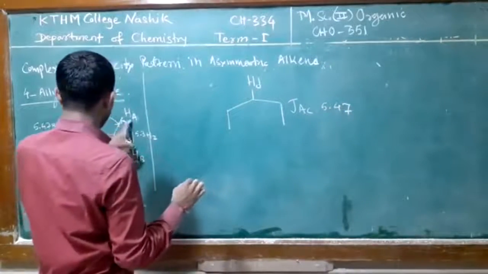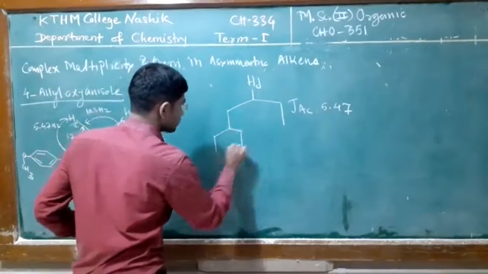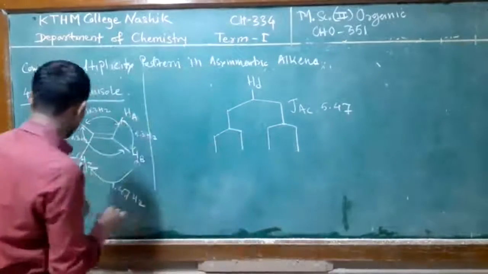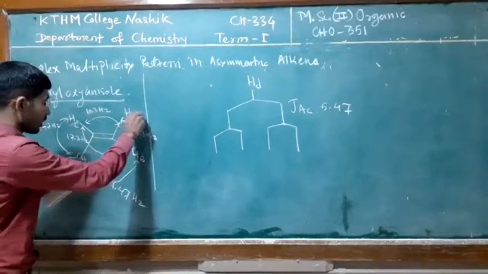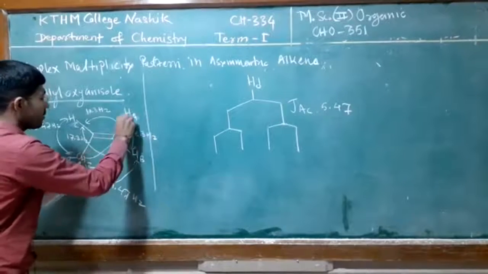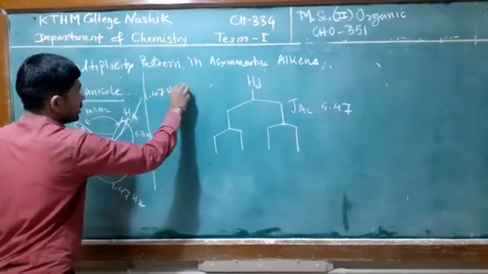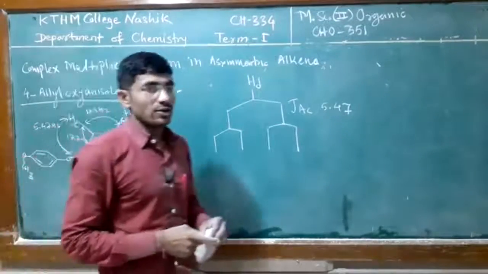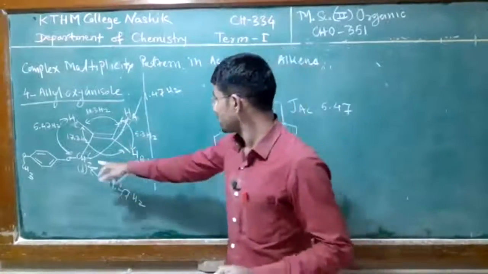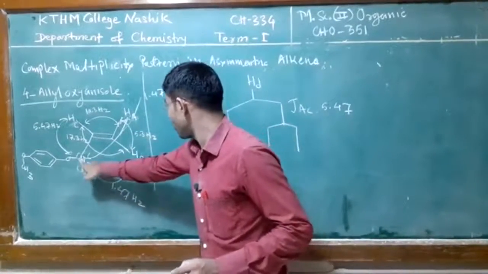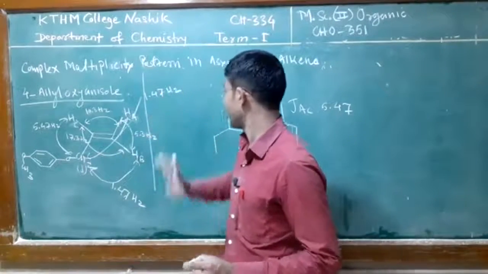Again this is split by the proton B with 1.47 Hertz, with the help of allylic coupling. In the same way it also couples with proton HA with the same coupling constant, 1.47 Hertz. In allylic coupling on different sides, whether cis or trans, the value is the same. So D couples with B at 1.47 Hertz, and D couples with A at 1.47 Hertz.